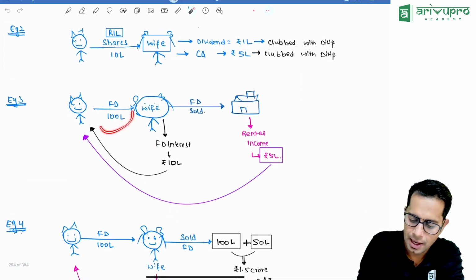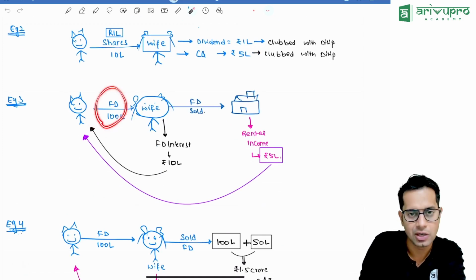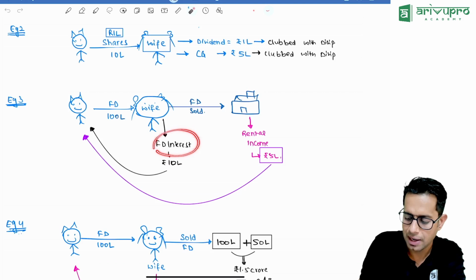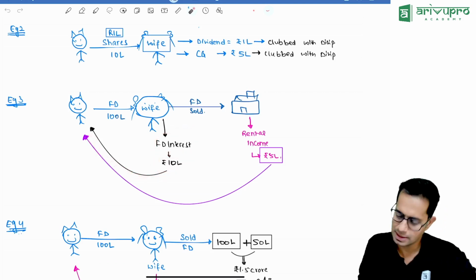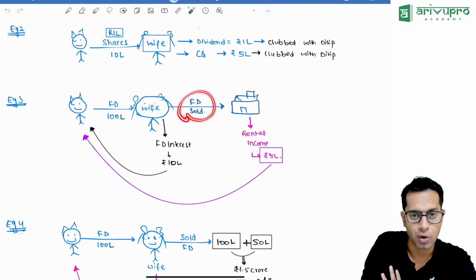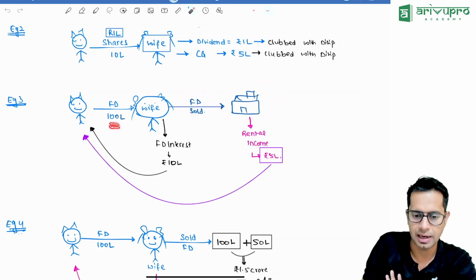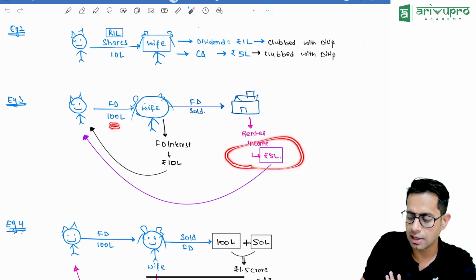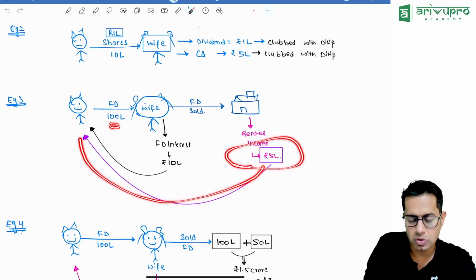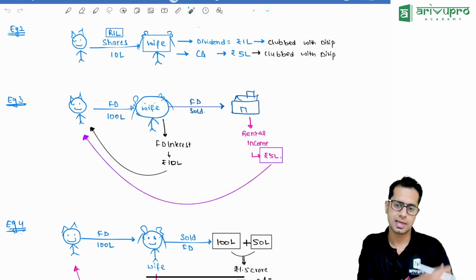Similarly, I gave an FD to my spouse and my wife earned interest of 10 lakh rupees. Can I say this interest will be taxable in my hands? Yes, sir. Now what my wife did was, she closed the FD. After closing the FD, she purchased a new house worth rupees 1 crore, meaning 100 lakhs. Now she earned rental income from this house. Is this rental income also clubbed in my hands? Answer is yes.